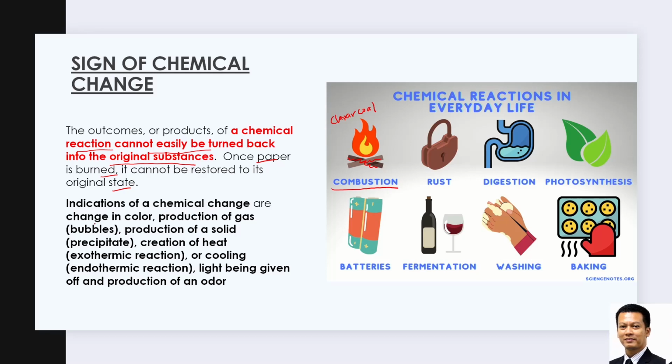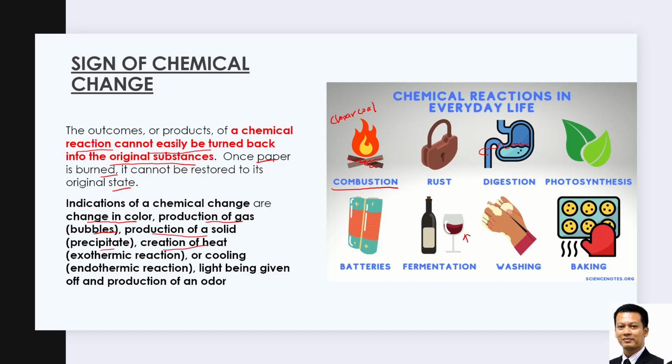Indications of chemical change are, first, change in color, for example fermentation. This is wine from grape. When first fermented the color might be purple, but when fermented it becomes red. Next, production of gas, for example digestion, where there is gas that in the end comes out as wind. Production of solid, a precipitate. Creation of heat, an exothermic reaction.